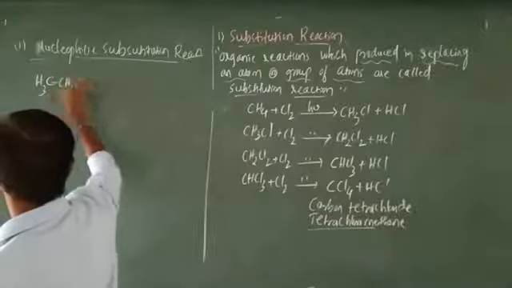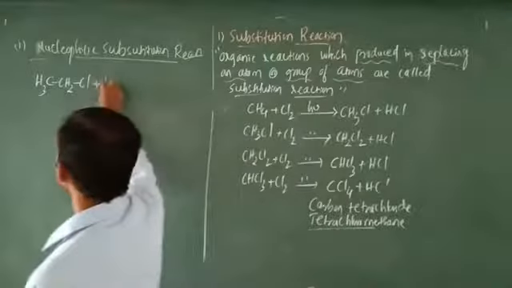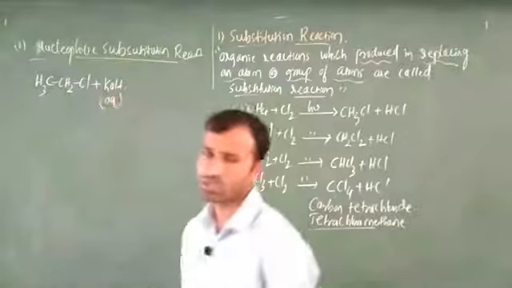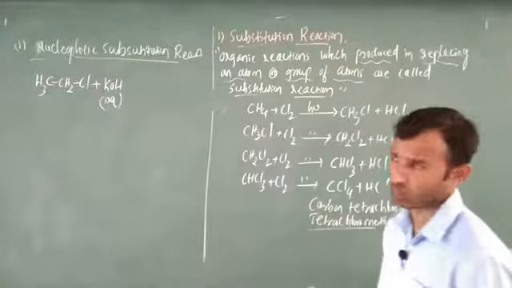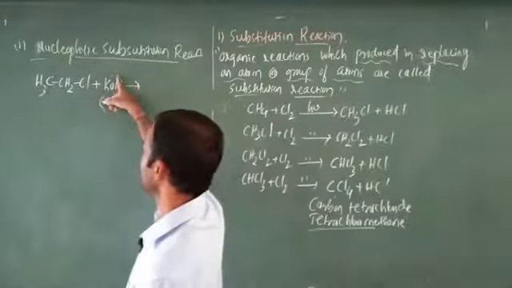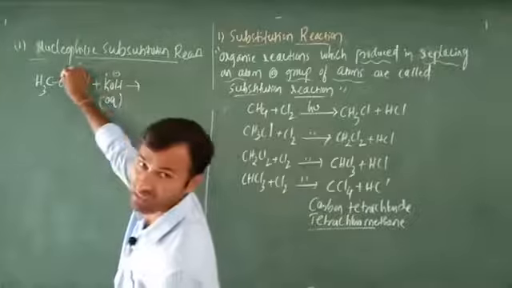CH3 CH2 Cl is there. After that I am going to add KOH. This KOH is aqueous KOH. Aqueous KOH means the OH minus acts as a nucleophile, obviously. Next there is a formation of OH minus K plus. Next after that this OH minus is going to attack this carbon.